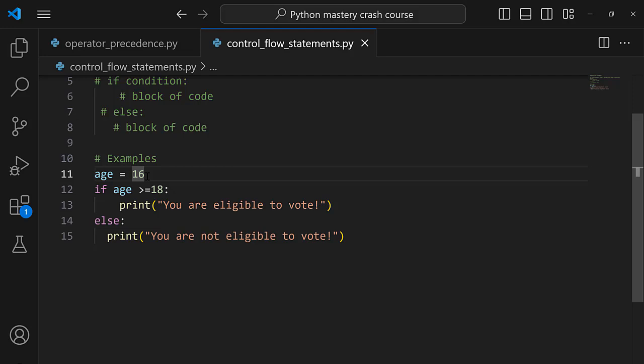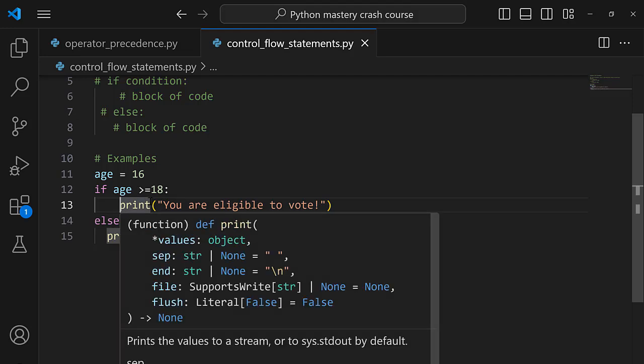So when the program is being run, the value for the age variable is going to be substituted in this condition. So since it is 16, we are going to have: is 16 greater or equal to 18, which is false because 16 is not actually greater or equal to 18. That means that this condition is going to be false and this statement cannot be printed.